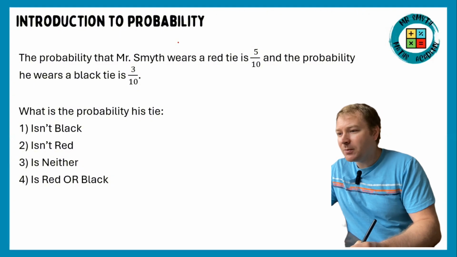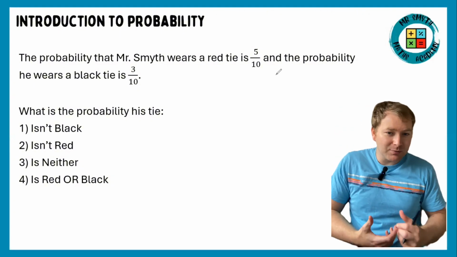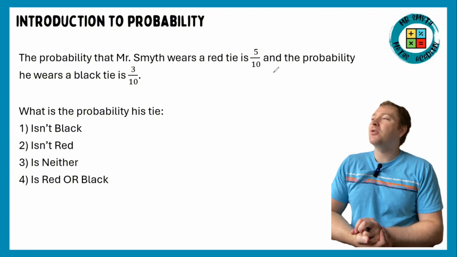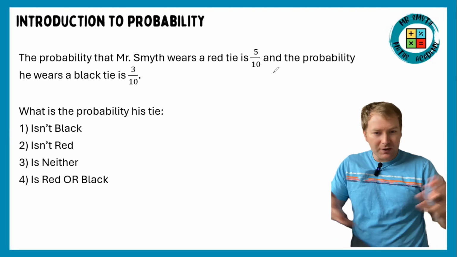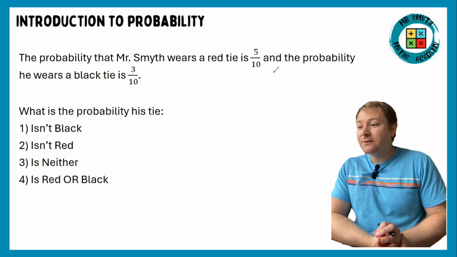Okay, so this one is the probability of events not happening. I probably said that wrong at first, but that's the way I should have said it. The probability that Mr Smythe, myself, wears a red tie is 5 out of 10.